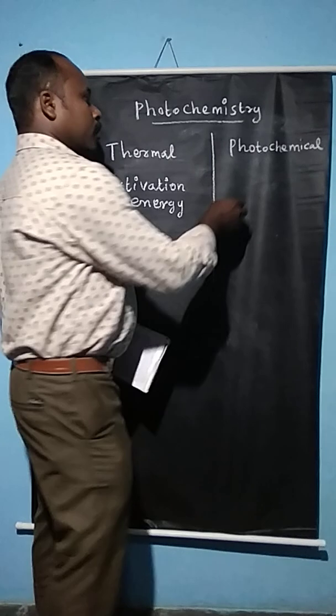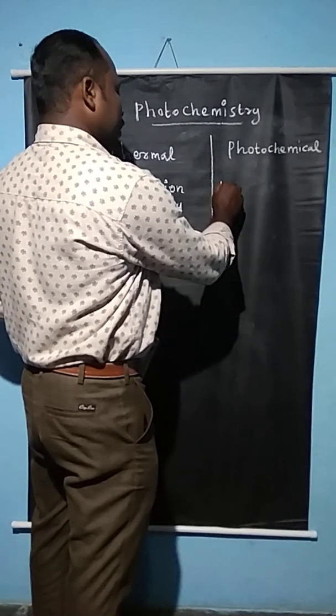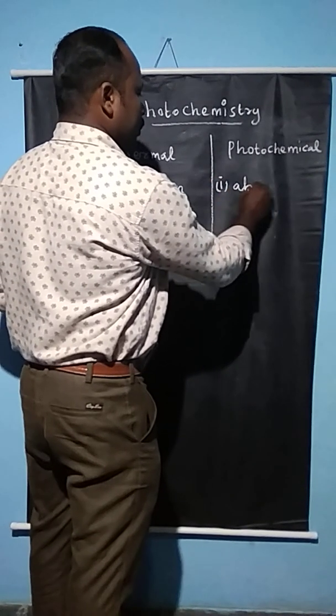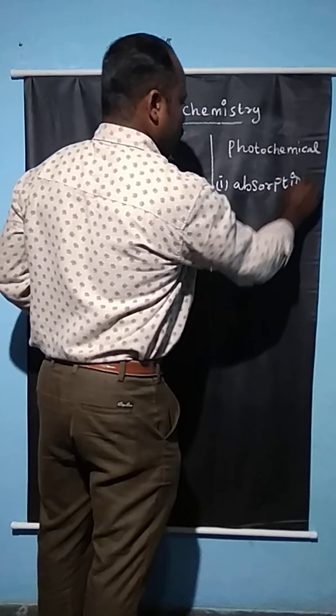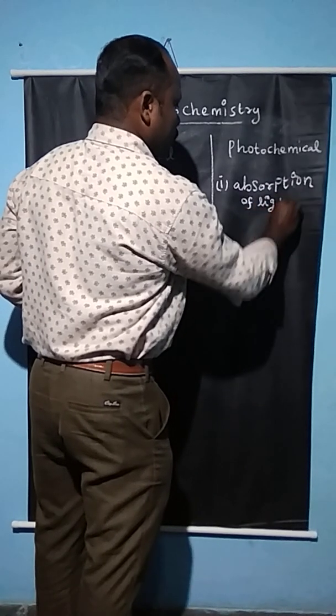In the case of photochemical reactions, the activation energy is obtained by absorption of light.